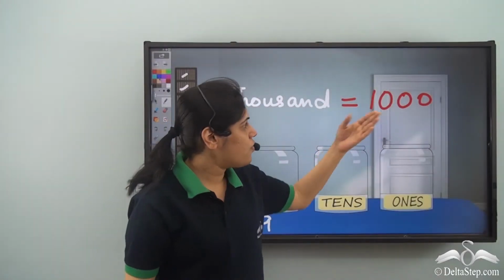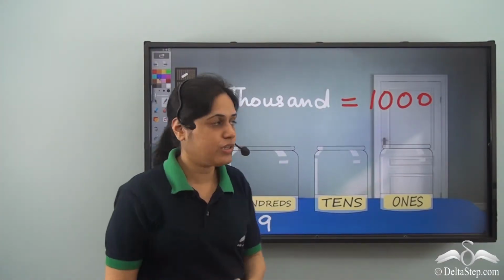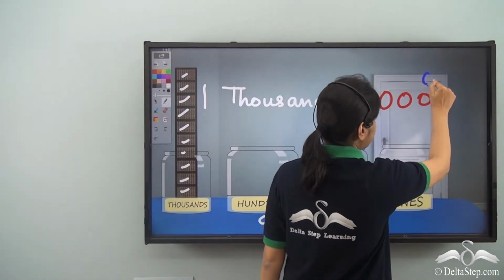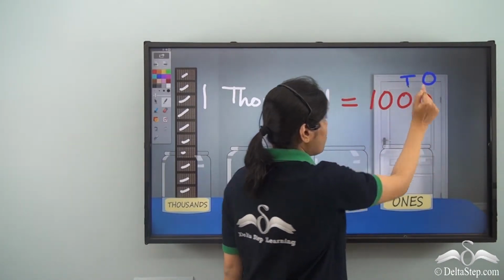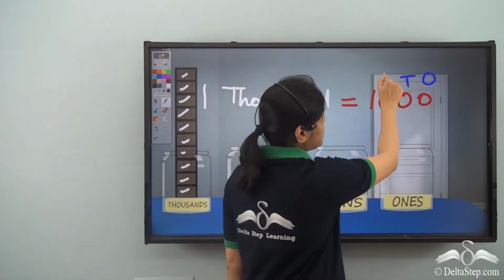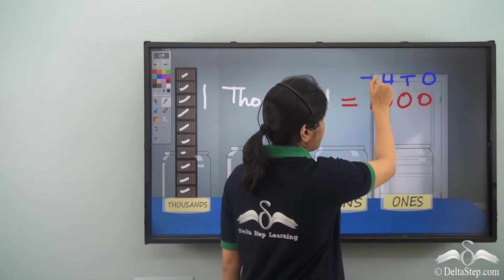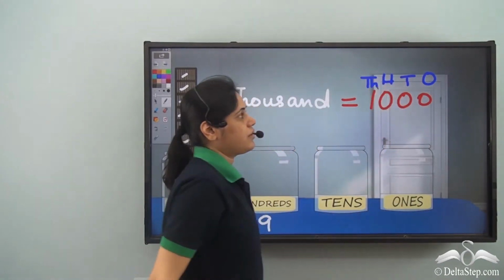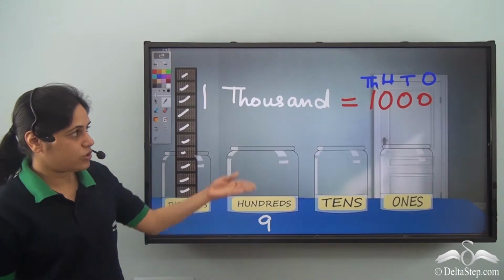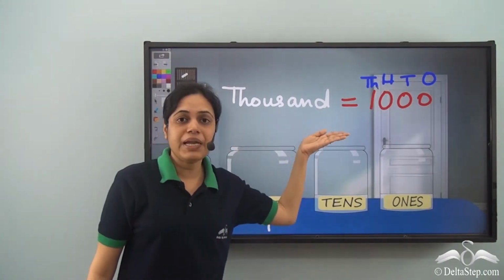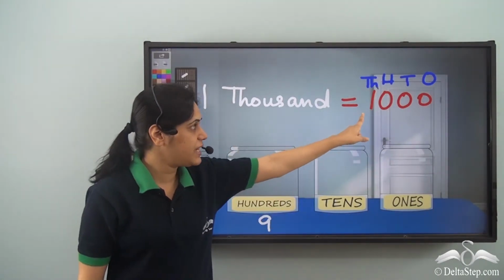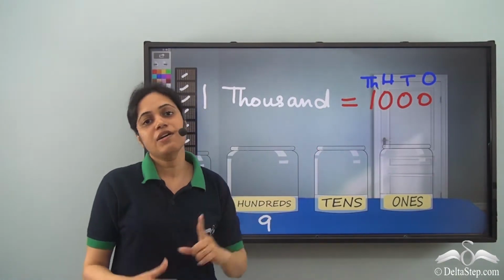So this is how we can write the number 1,000 with 0 in the ones place, 0 in the tens place, 0 in the hundreds place, and 1 in the thousands place. So this is the place value of numbers. The place value of this one is 1,000.